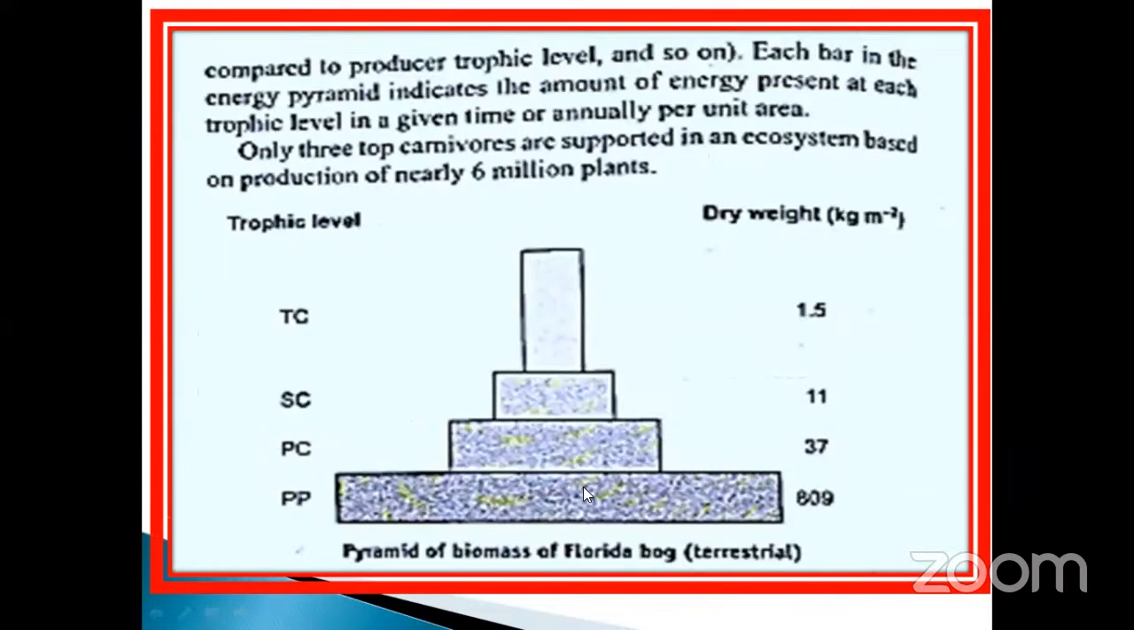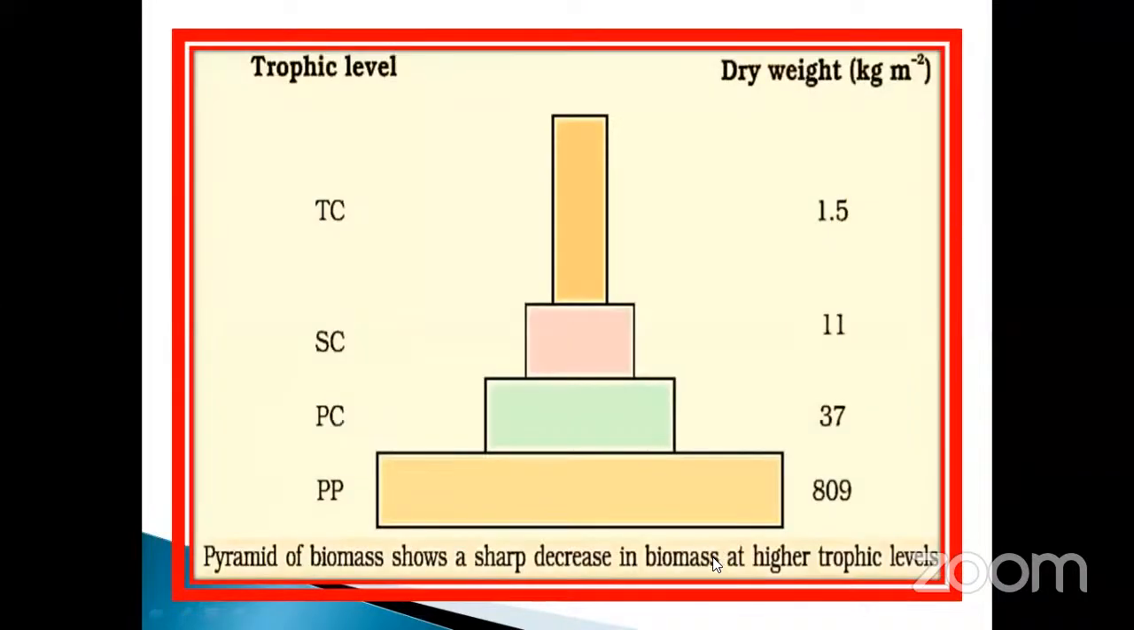Okay, my dear. So this one we already discussed, isn't it? Suppose the pyramids of biomass in a terrestrial ecosystem. See, 809 is the primary productivity. So automatically it will decrease, already 37, 11, and 1.5. It depends upon the dry weight. This is also calculated in the form of dry weight. Okay, 6 million plants are there. How will it be? According to the dry weight, they can calculate it. So each and every trophic level, it will be reduced. Okay, so this is also very, very important.